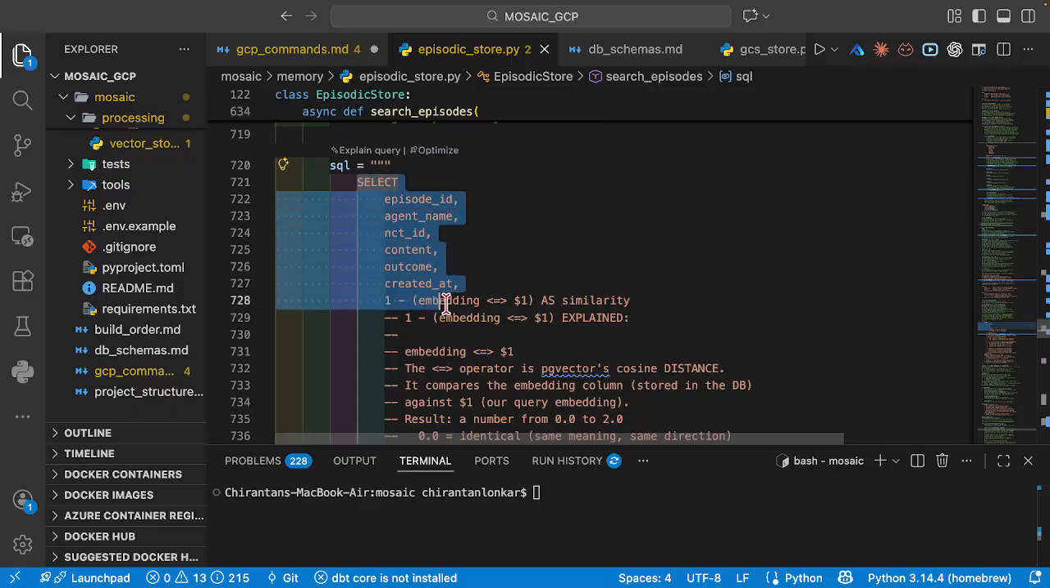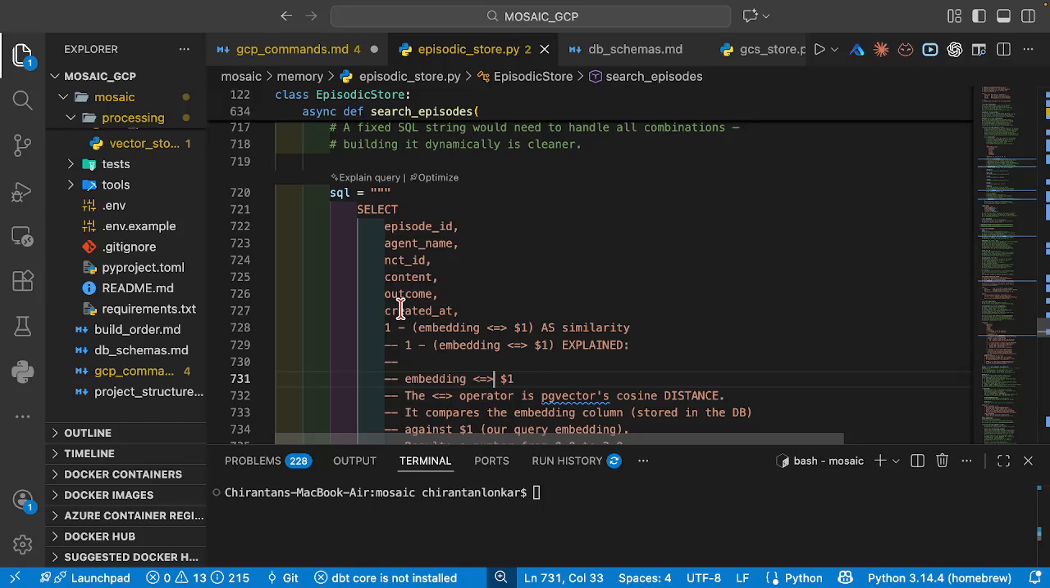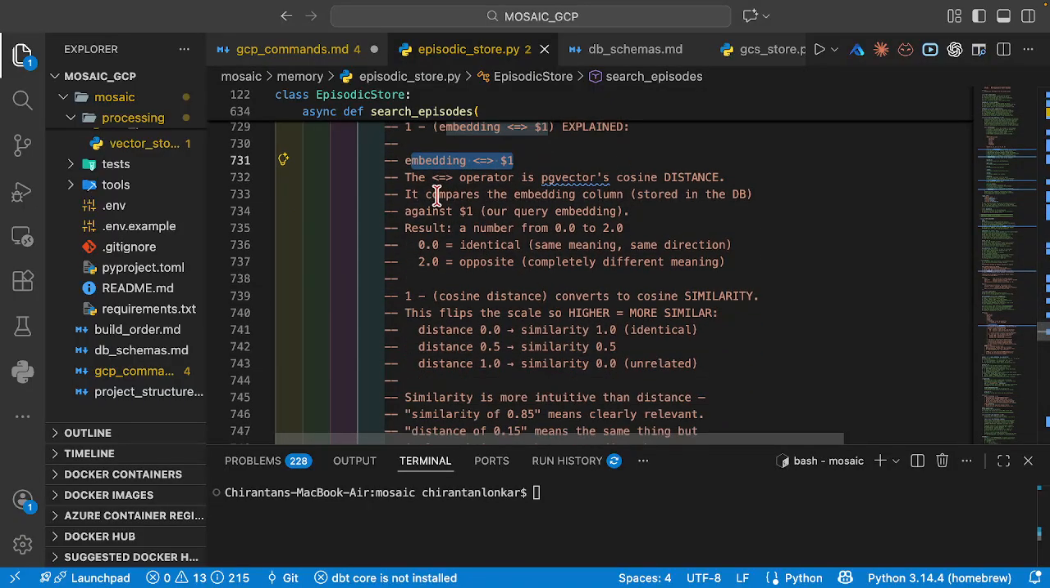Okay, that is what we're doing here. We're just giving a query here, if you see: select episode name, agent ID, all of that, and created at. You can just see here I have defined the explanation as well. One means embedding one as a similarity, and whatever is explained. You can just go through this.